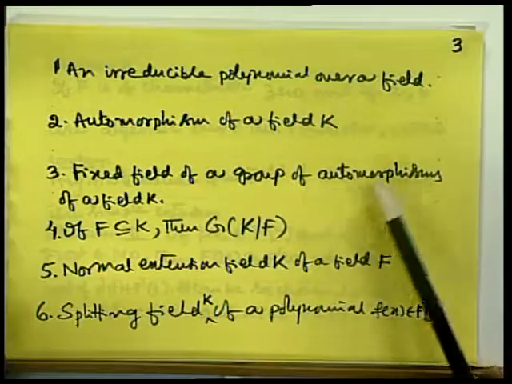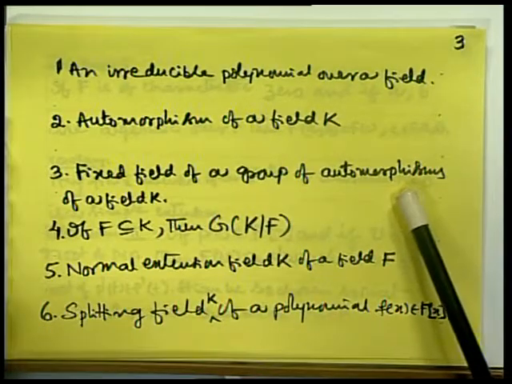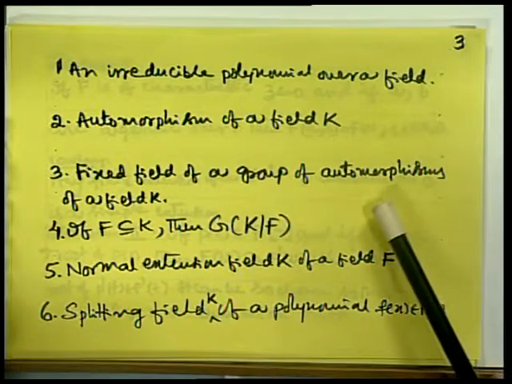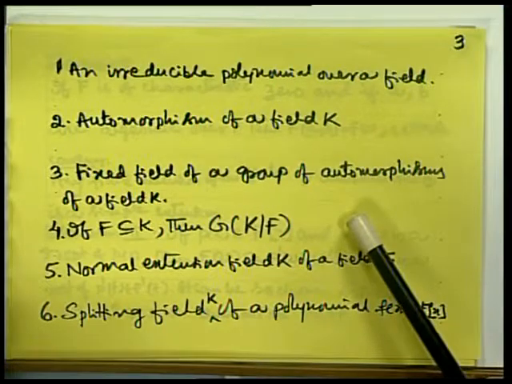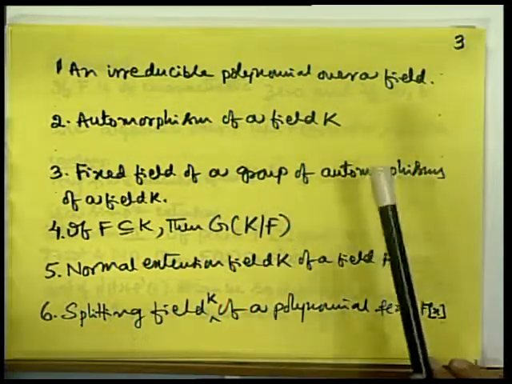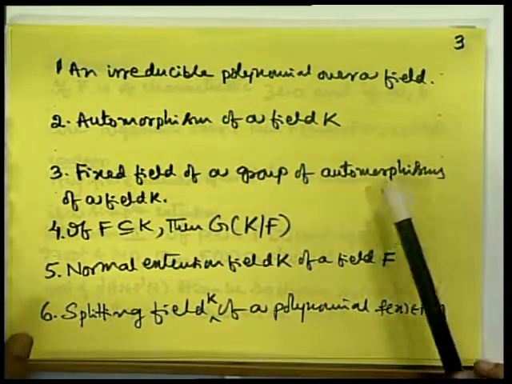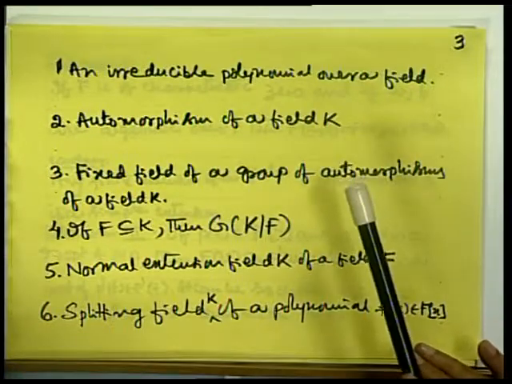Fixed field of a group of automorphisms of a field K: if G is a group of automorphisms of K, those elements of K which are fixed by every member of the group form the fixed field of the automorphisms of K, and it is denoted by K_H if H were the group.